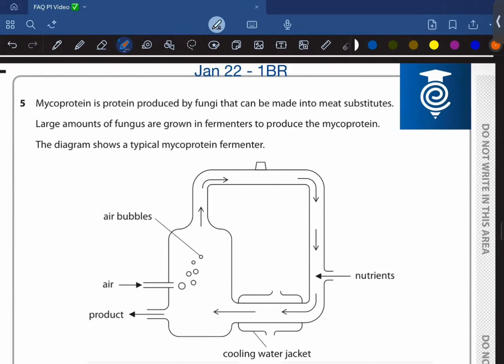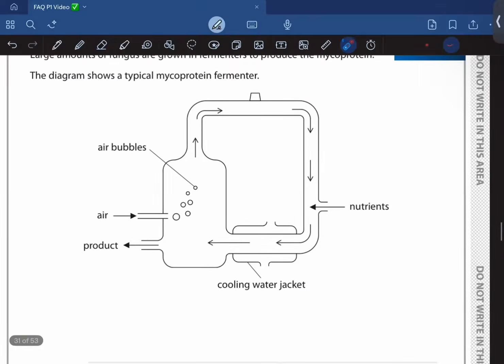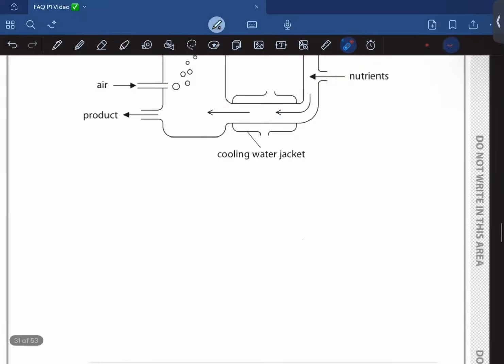Mycoprotein is a protein produced by fungi that could be made into meat substitutes. Large amounts of fungus are grown in fermenters to produce this mycoprotein. The diagram shows a typical mycoprotein fermenter. Basically, you provide the air for the microorganisms so that they can respire. These are the nutrients, and this is the cooling jacket to control the temperature. And this is the product. They feed the nutrients so that they can use the nutrients and the oxygen to respire. Moving on.